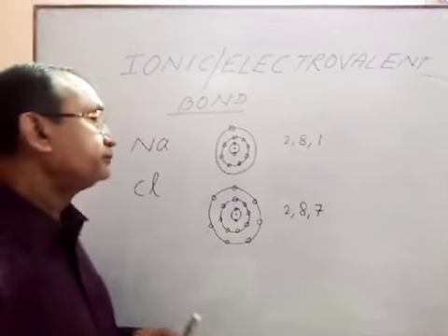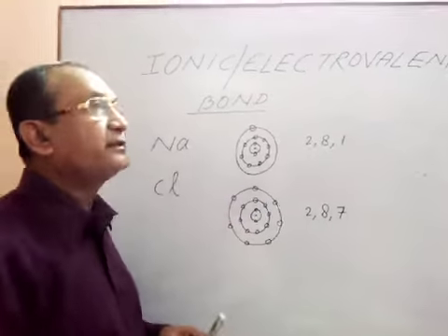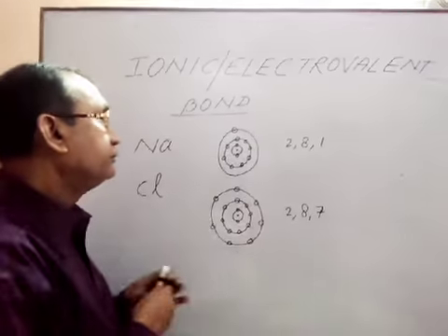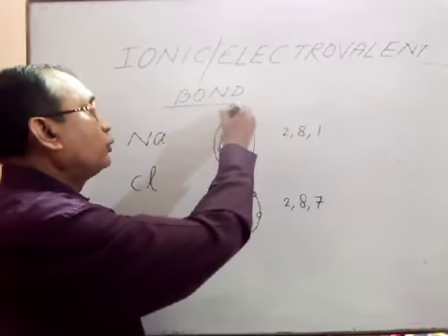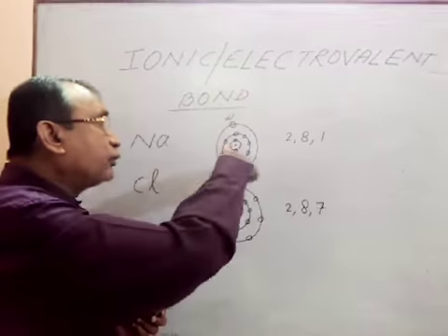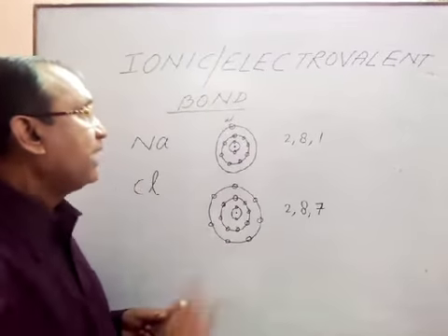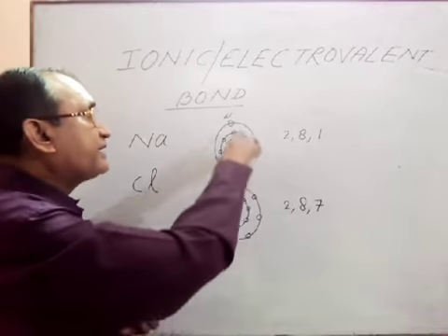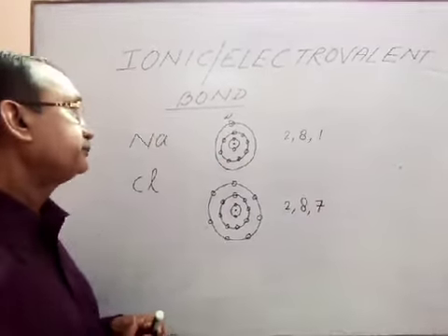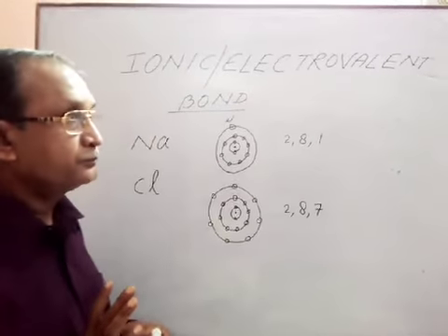Number 1, either it will give this electron to any other, then this outermost cell will be vacant, and the second cell will be considered the outermost cell, and there 8 electrons are present.